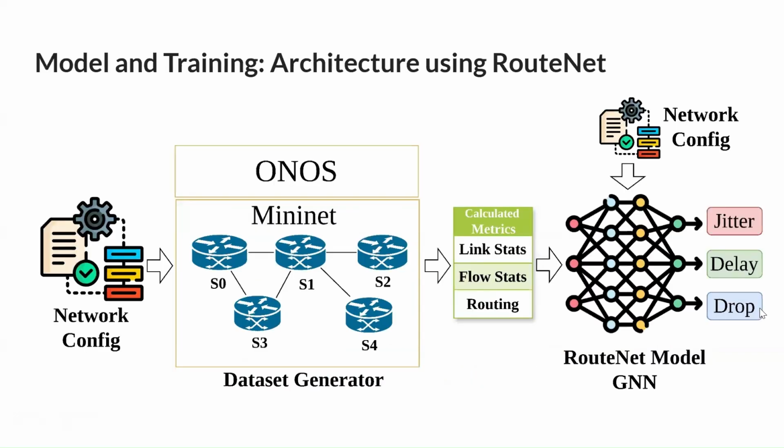This is the overall architecture of our pipeline. We first define some network configurations, and then using ONOS and Mininet, we ran some simulations to generate our data. This data was then fed into the RouteNet model, which then predicted some performance metrics. These performance metrics can be used to modify the network configurations to achieve better performance.